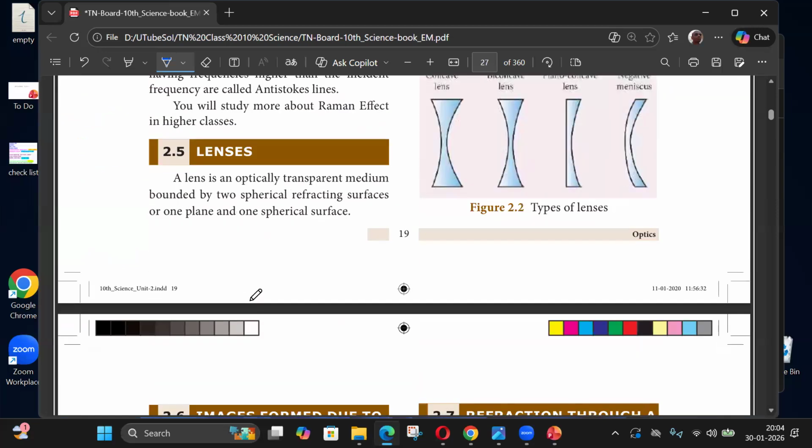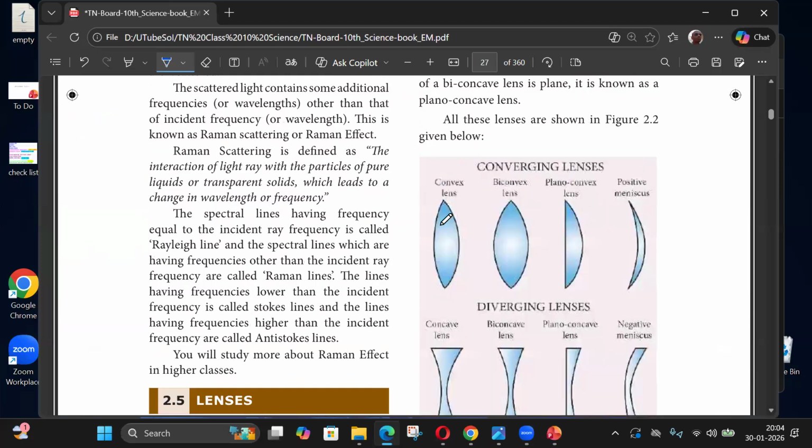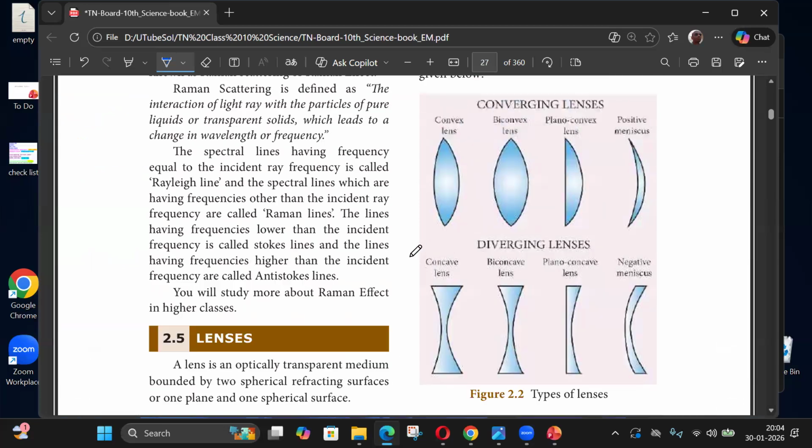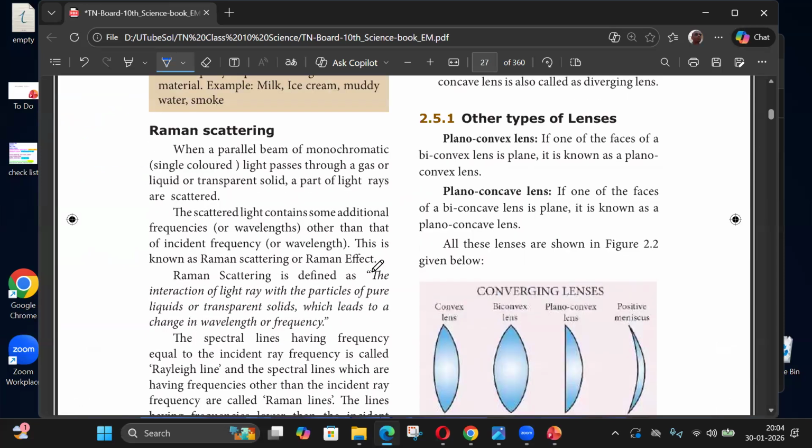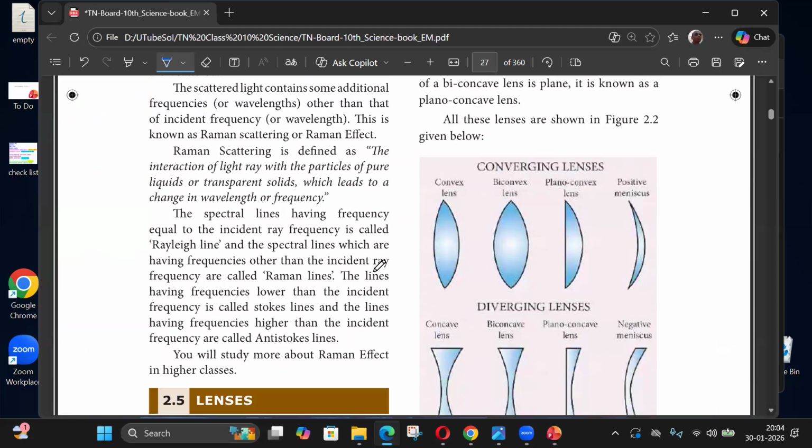Okay, next one is lenses. So what is a lens? A lens is like a mirror, something like that. You have a sphere like this, like a ball. You can cut it like this, and this thing will look like this. So this thing will have a plain surface and a curved one.